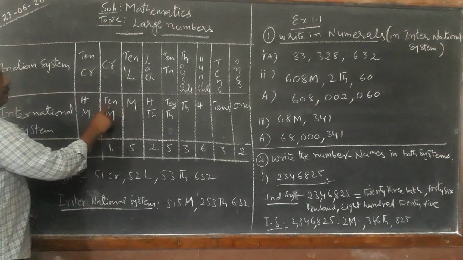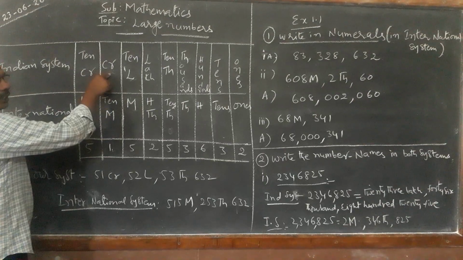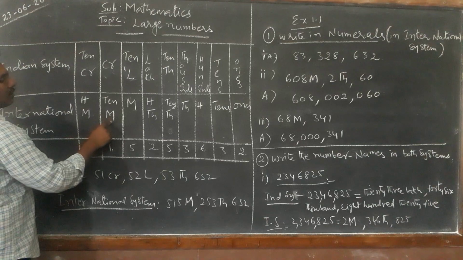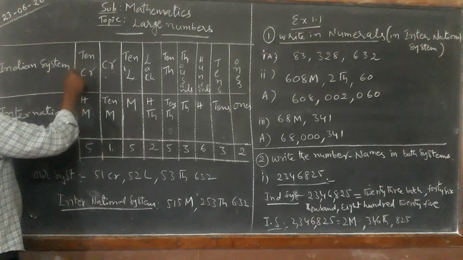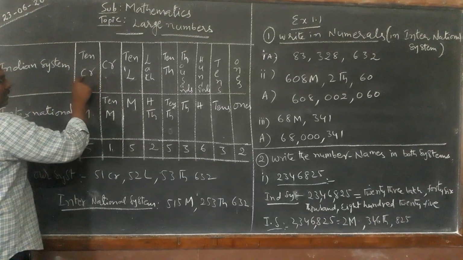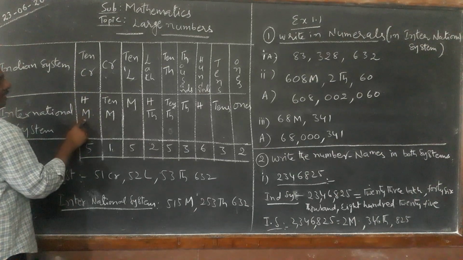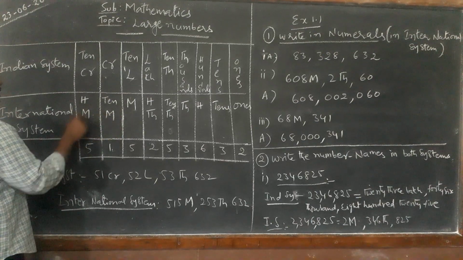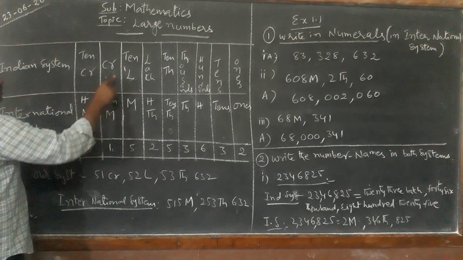Now, here 10 millions. 10 million is equal to 1 crore in our system. After crores, in our system, the next one is 10 crores. In the international system, after 10 million comes 100 million. 100 million is equal to 10 crore, and 10 million is equal to 1 crore. Like that we can compare each place.